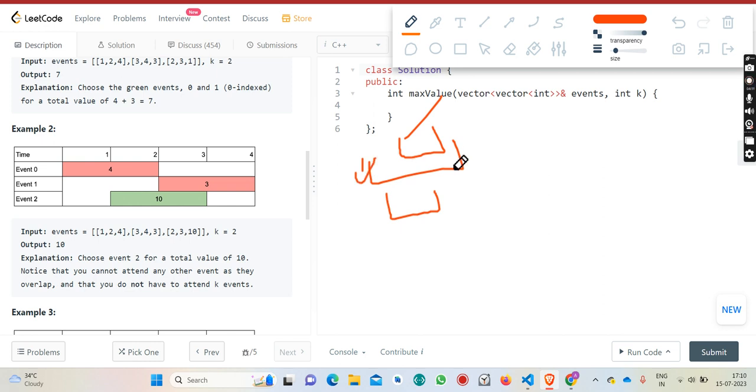Obviously not. But if I sort this according to the starting time, I will be able to. Suppose you attend this event, then you can see which other event you can attend if it is sorted according to the starting time.